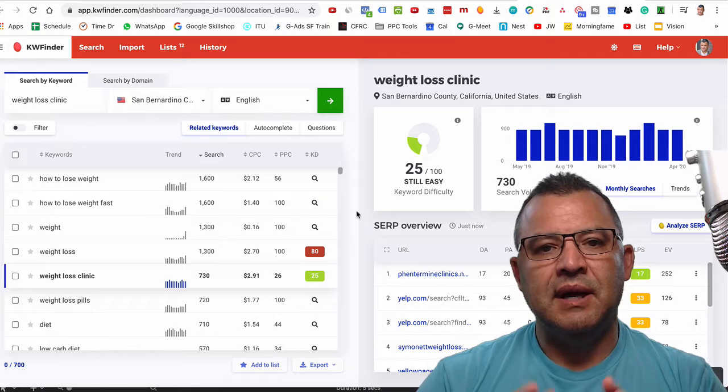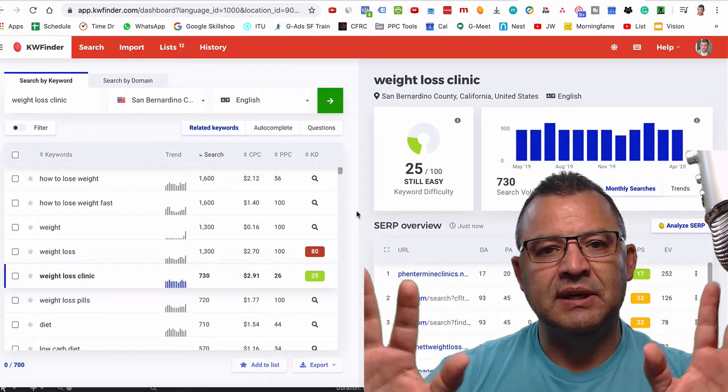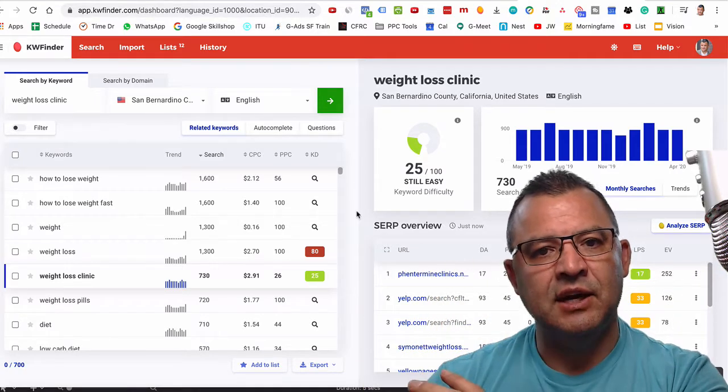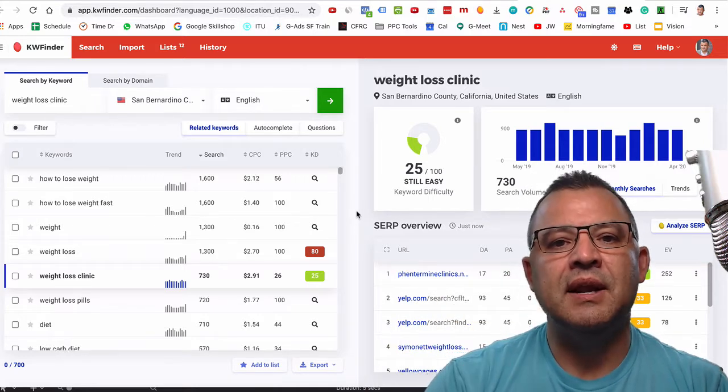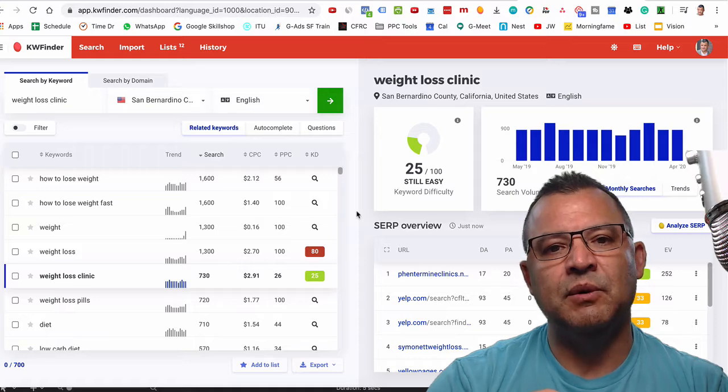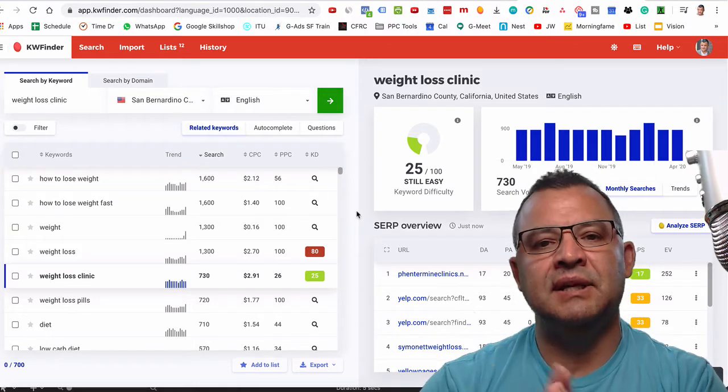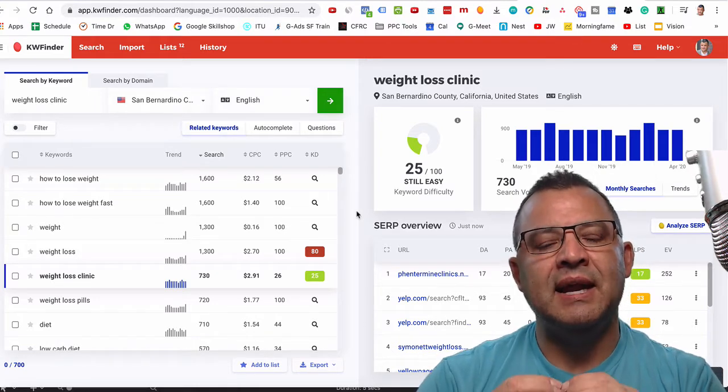There's two different areas primarily that you're going to be doing keyword research in. It's for, say, SEO, and then another one is for Google Ads. And tomorrow I'm going to be recording another video on Google Ads keyword research because they really are completely different. Today I'm going to hone in on SEO.